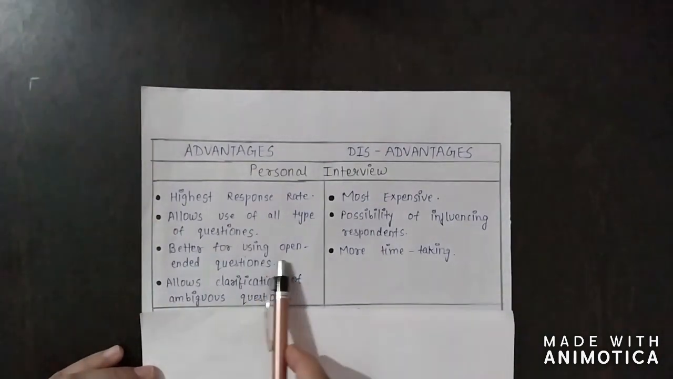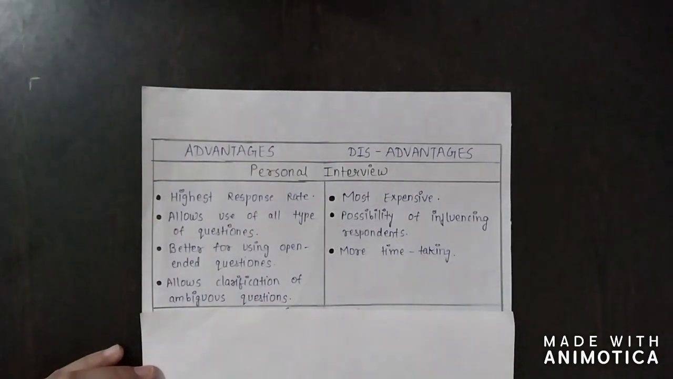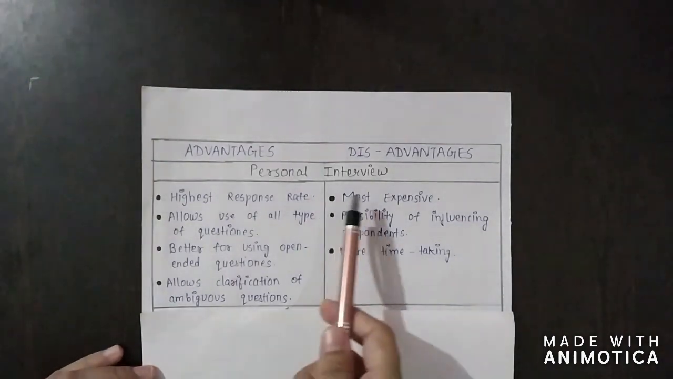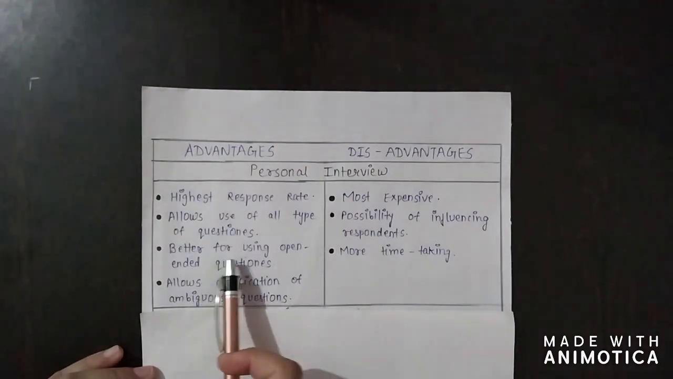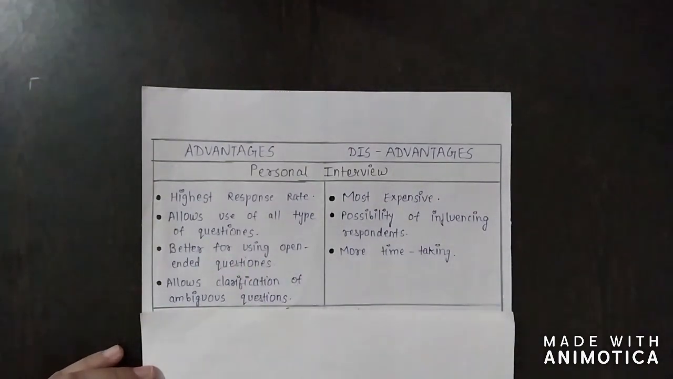Next is better for using open-ended questions. Open-ended questions are questions which do not have choices in their answers, like where the answer is only yes or no. That type of question is a closed-ended question, which limits the answers. But open-ended questions can be answered in many ways. So in the personal interview, it is better for using open-ended questions and not to ask closed-ended questions.